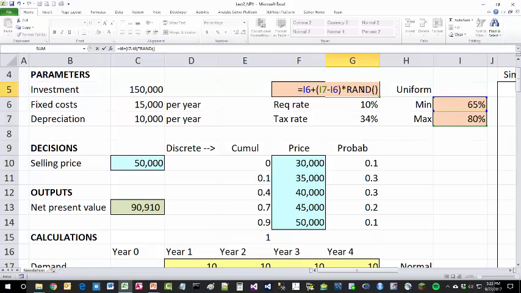If the RAND is close to 1, then you're going to get the high end. After removing the annoying decimals, you'll see that these numbers randomly vary between 65 and 80%. With low random numbers, you're going to get numbers like 67. With high random numbers, you're going to get numbers like 79.